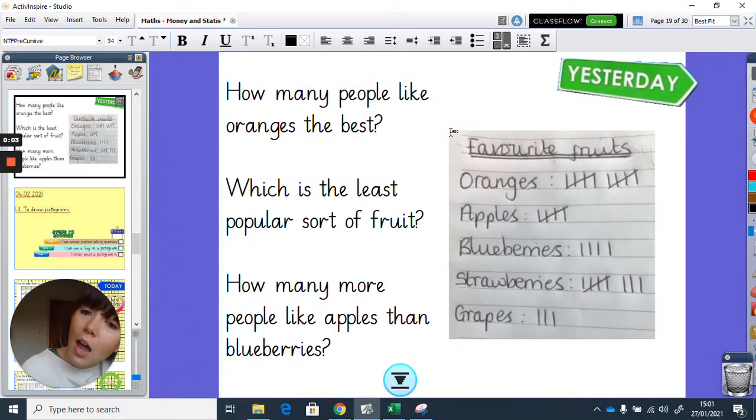So the first thing I'd like you to do is linked to yesterday's learning, okay? Yesterday's learning was all about tally charts, okay? I have drawn you a little tally chart on the screen. Have a look at it, and I've asked you 3 different questions to work out, and I want you to tell me the answers, okay? So have a look at the tally chart on the screen and answer the 3 questions.